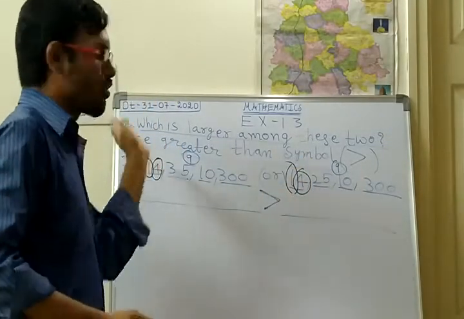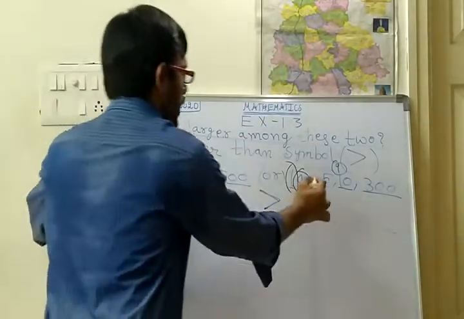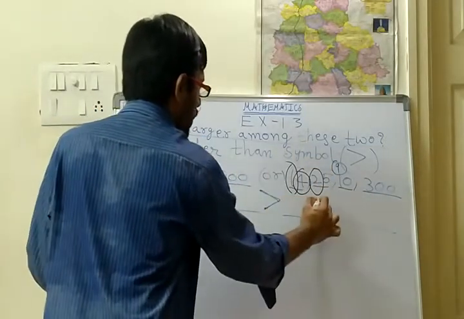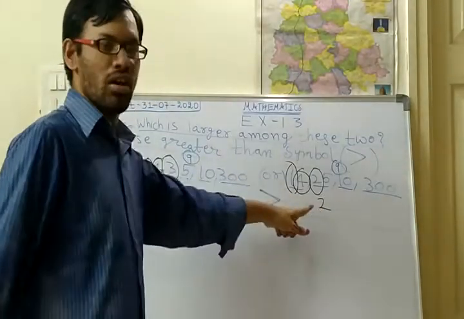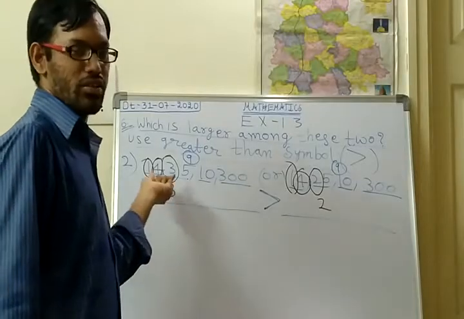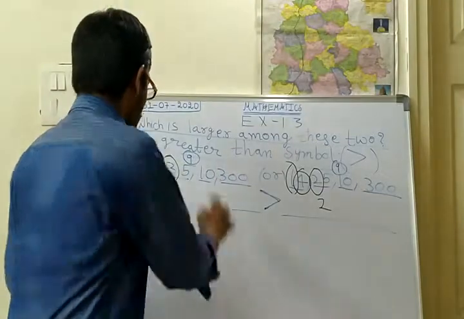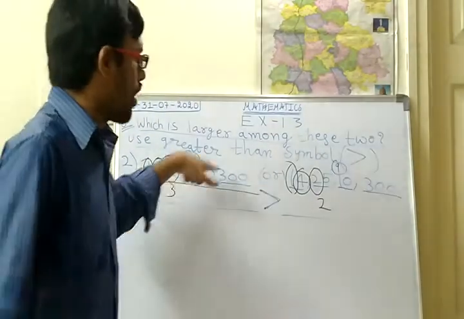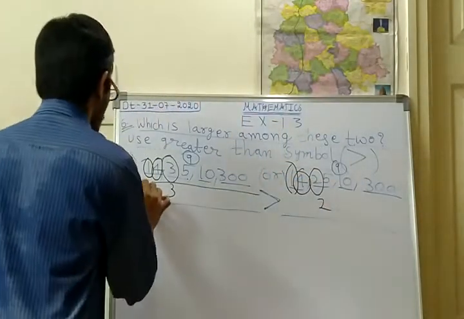Then go to the third digit. Here 3 is there. In the next number 2 is there. So both are different digits. Among these two digits, which is greater? 3 is the greater digit. So this total number will be the greatest or largest number. Obviously, the other number will be the smallest number. So what is our answer?